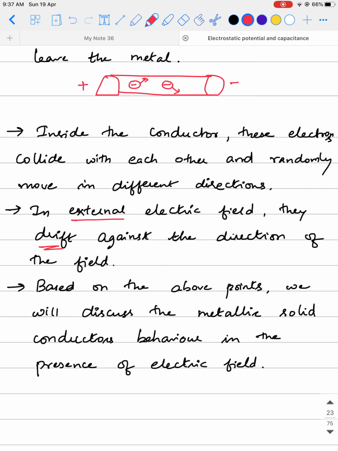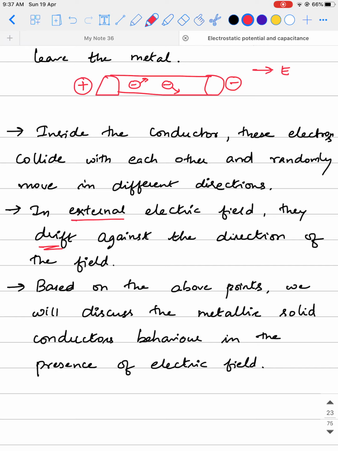They drift against the direction of the electric field. Let's say you have placed the conductor in an external electric field such that the left hand side is positive, right hand side is negative. We know that the electric field is always from higher to lower potential, that is, from the positive to the negative terminal.